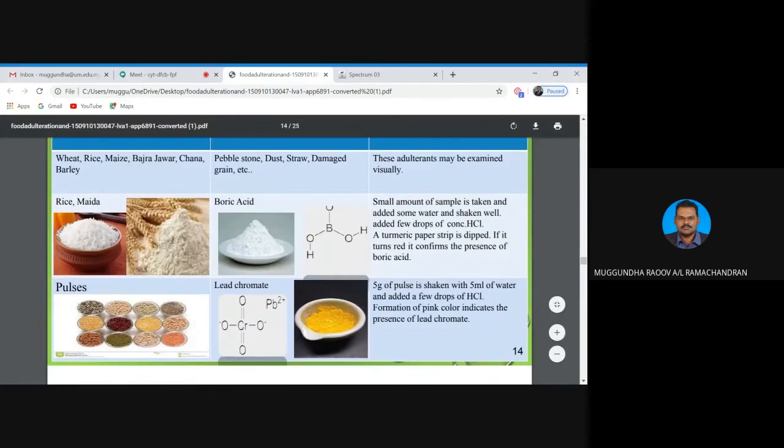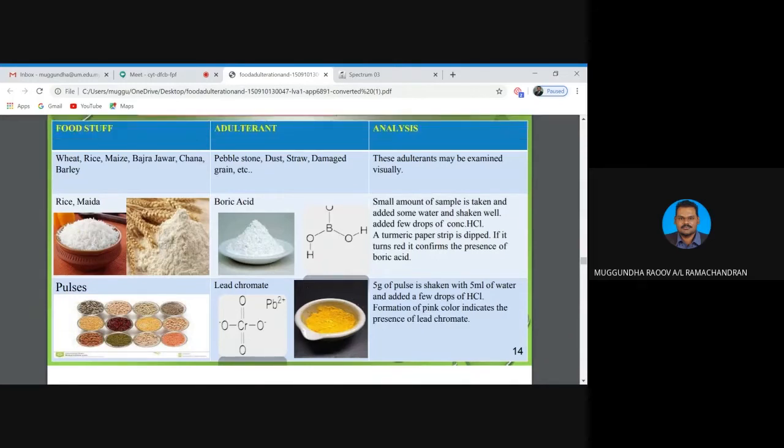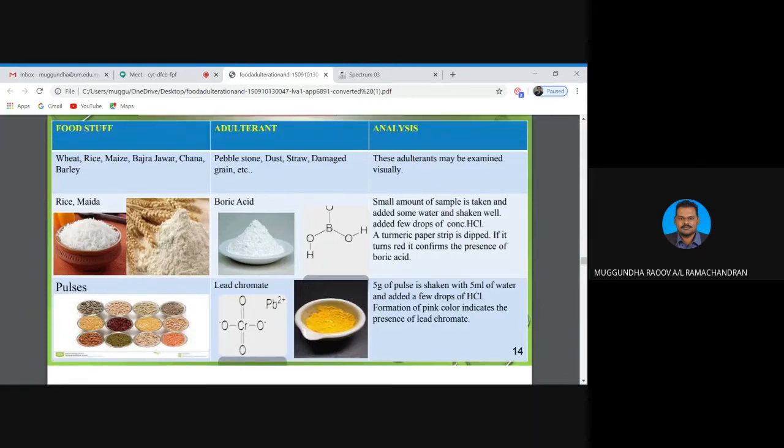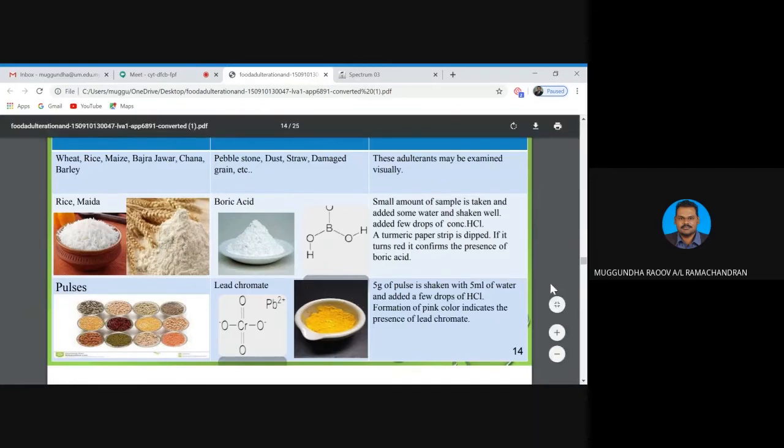For example, the presence of boric acid. A small amount of rice sample is taken and some water is added, and shaken well. Then a few drops of concentrated hydrochloric acid are added. A turmeric paper strip is dipped in. If it turns red, it confirms the presence of boric acid. For example, the presence of lead chromate in pulses: 5 gram of pulses is shaken with 5 ml of water and a few drops of hydrochloric acid are added. Formation of a pink color indicates the presence of lead chromate.